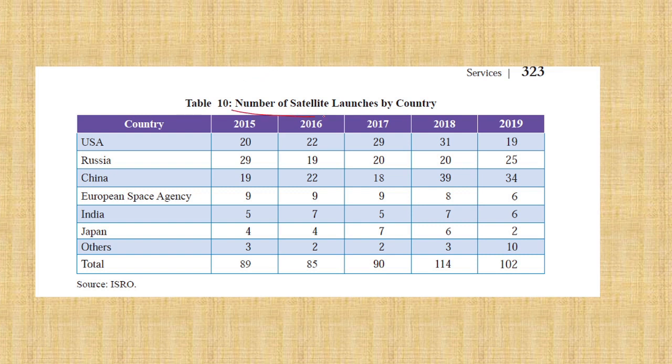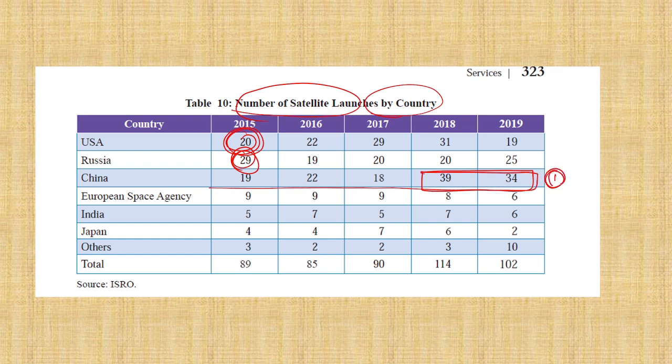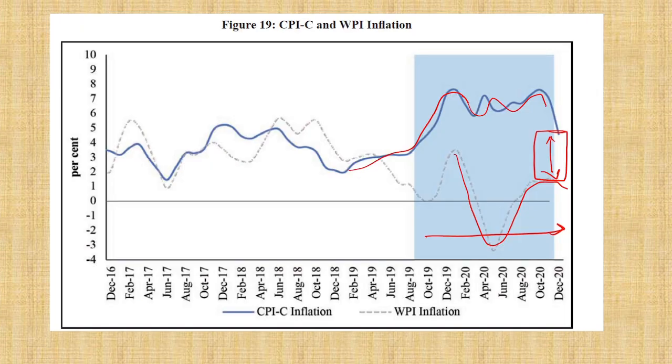And number of satellites launched, so this information is in the economic survey. See this, it used to be Russia and USA, but China is now increasing. The number of satellites is now highest for China. In 2018 and 19, the highest is China, and next is Russia, and India comes here. India is 6. Okay, 634, see where it is. So first is China. They will ask which is the highest satellite launching country. Okay, please use this for your preliminary examination.